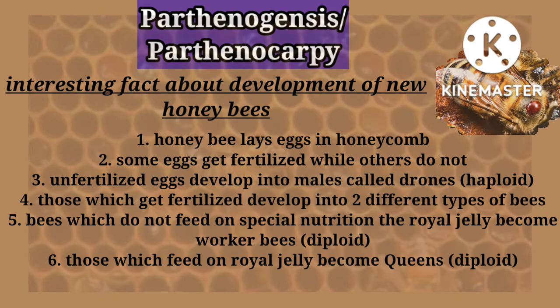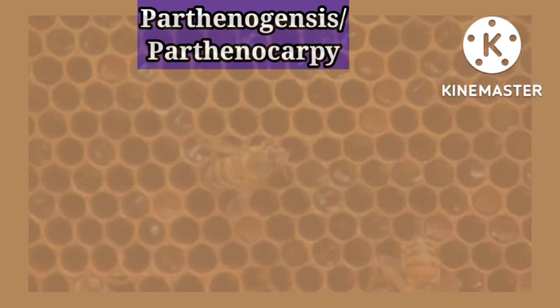The unfertilized eggs develop into males called drones, which are haploid, and those which get fertilized develop into two different types of bees. The bees which do not feed on special food called the royal jelly become the worker bees, and these are diploid, whereas those which feed on royal jelly become the queens, and these are diploid as well.